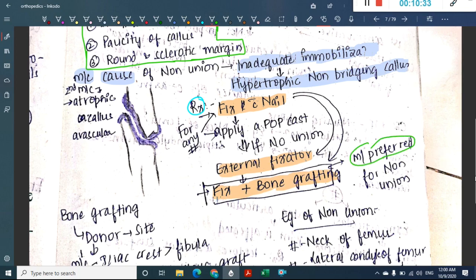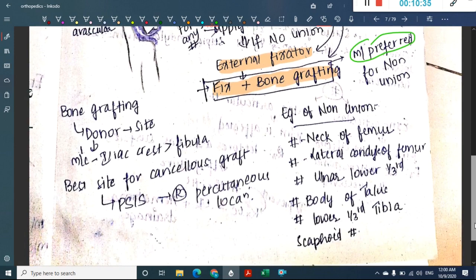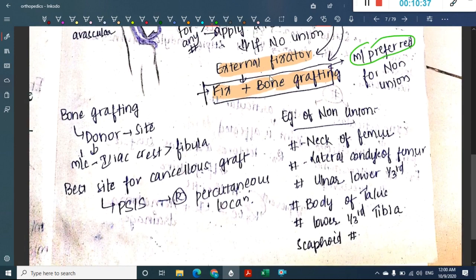Now, I said bone grafting is done, right? Which bone is suitable for grafting? What is the donor site? The most common bone used for bone grafting is the iliac crest, followed by the fibula.